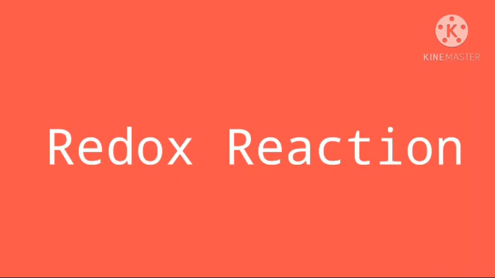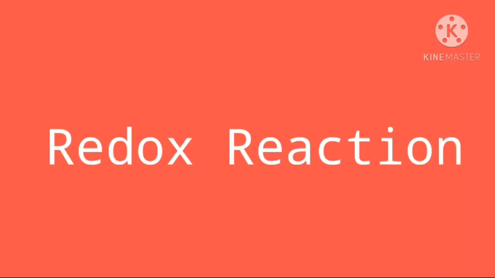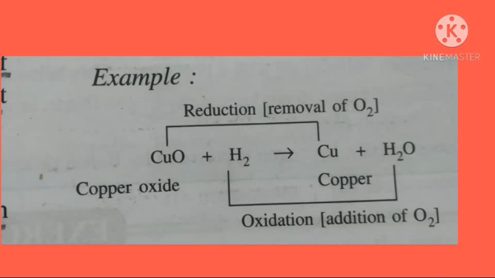Now, redox reactions are those in which reduction and oxidation both take place simultaneously. That means one substance is reduced while the other gets oxidized. Most of the reactions are redox reactions, but double displacement reactions are not redox reactions. For example, copper oxide and hydrogen react with each other forming copper and water.